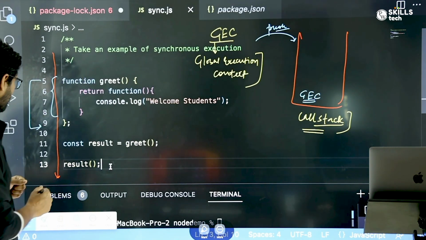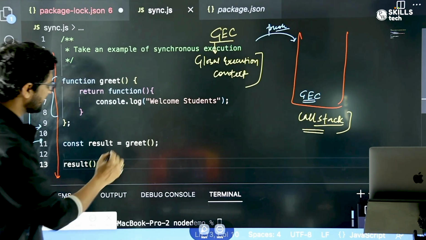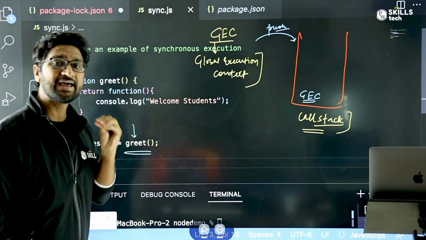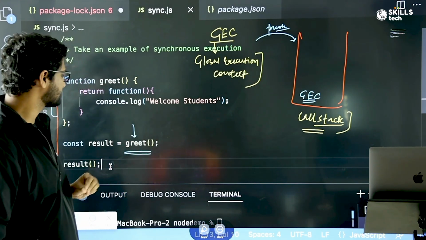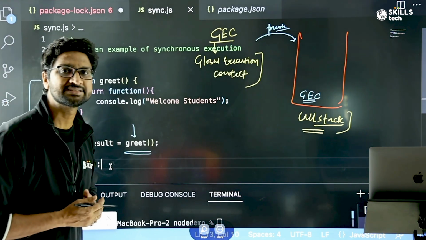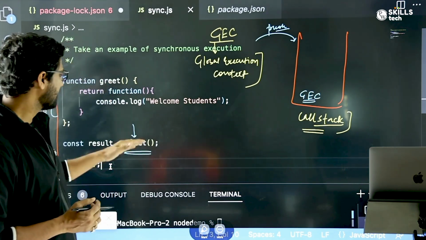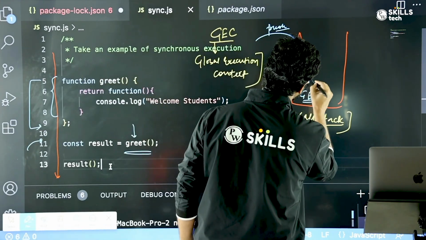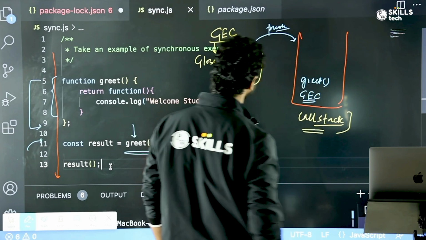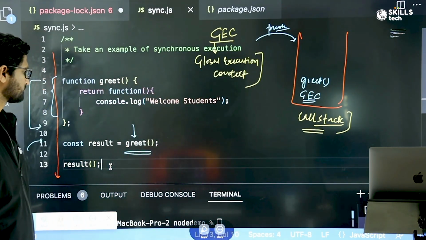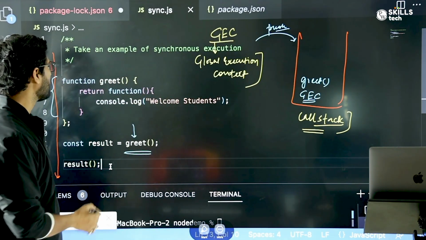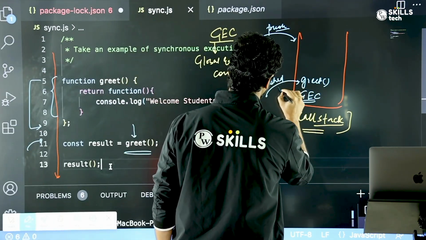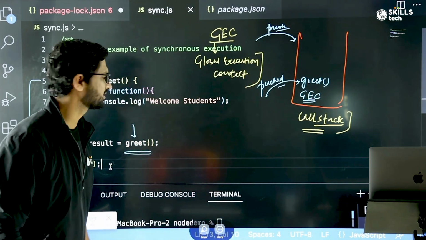Now when it comes to line number 11, this greet function is called. As soon as you execute a function, a local execution context for this greet function is created, right? And this local execution context of greet will come inside this call stack. Correct? And now what happened? The execution of greet will happen. So this gets pushed again.